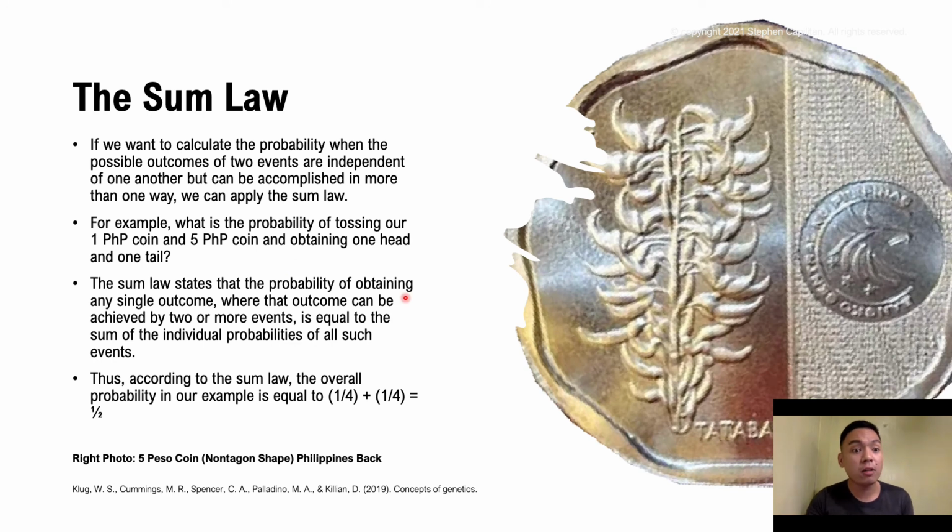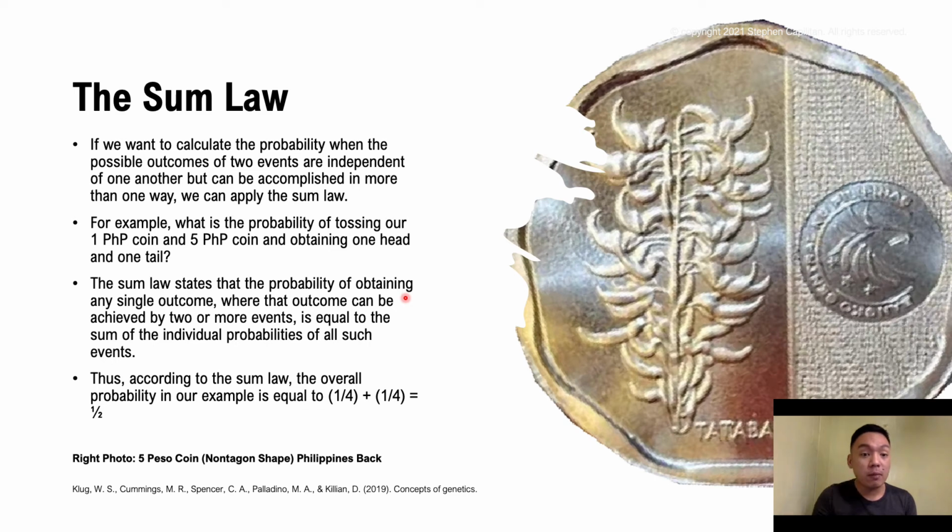Next is your sum law. If we want to calculate the probability when the possible outcomes of 2 events are independent of one another, but can be accomplished in more than one way, we can further apply your sum law. For example, what is the probability of tossing our 1 peso coin and 5 peso coin and obtaining 1 head and 1 tail?